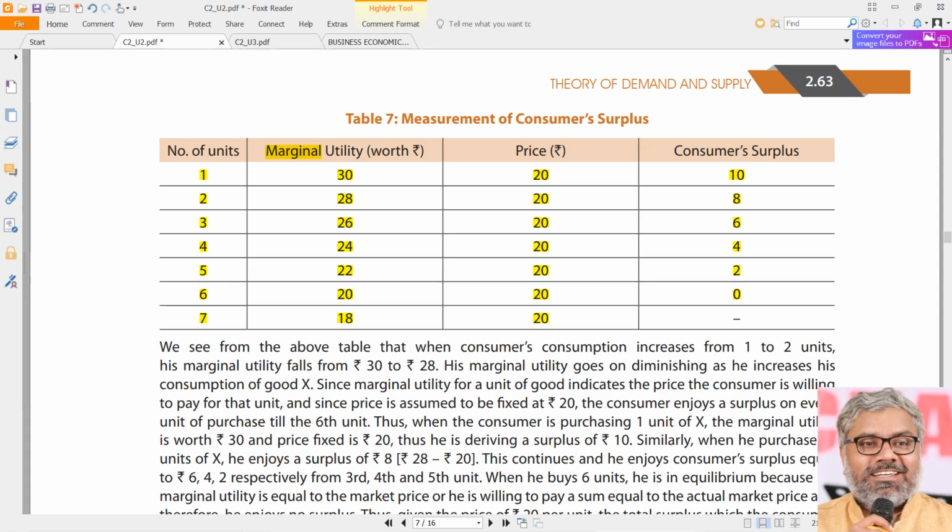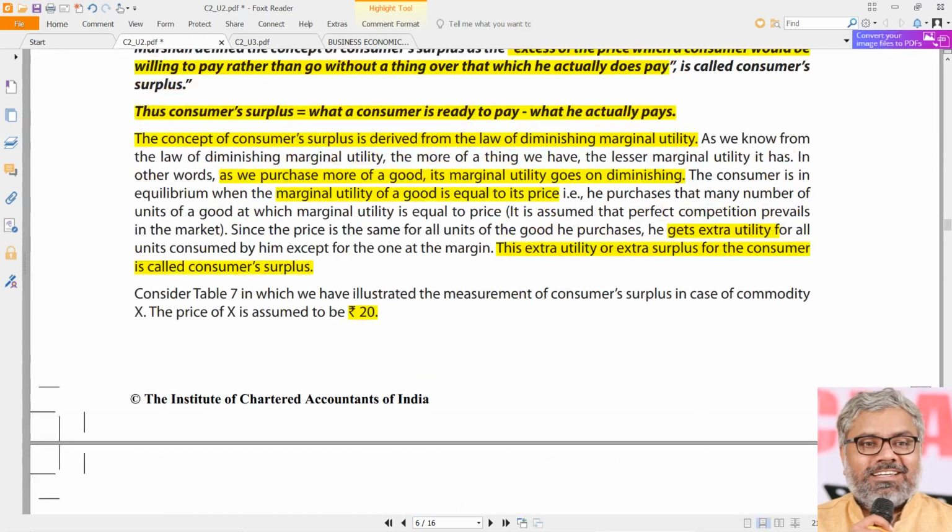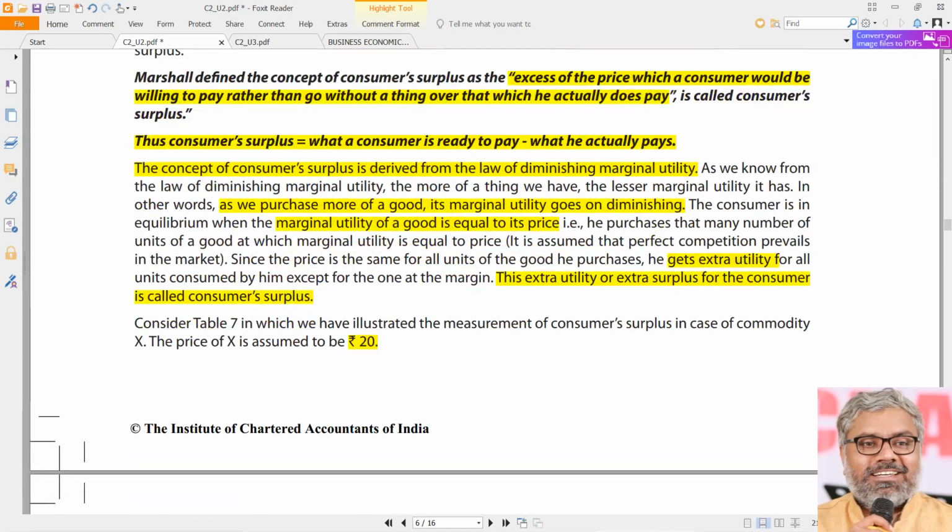Beyond that, nobody will buy because that is stupidity. Nobody will be willing to pay more price for a lesser marginal utility. That is a point we need to understand from this particular table. Not that people will really be doing it. Don't be under a wrong impression or misconception like that. So always we have to understand the limitations of the theories.